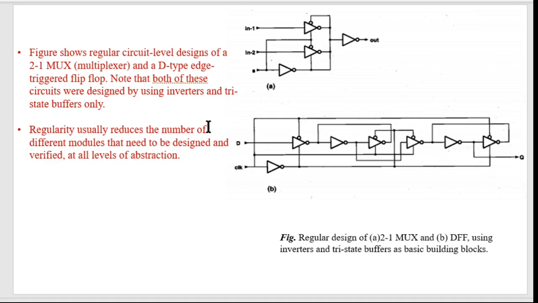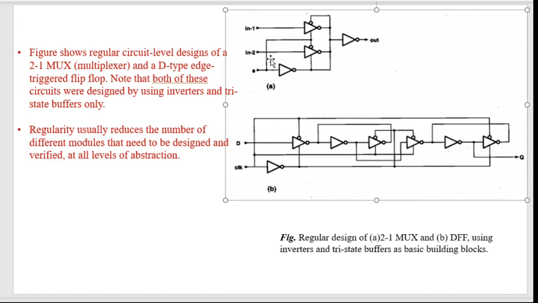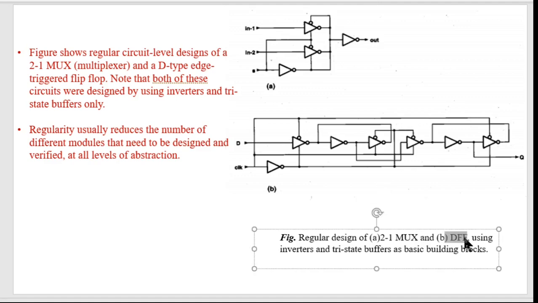So for example, don't worry about the functioning. Let's say this figure A is a 2 cross 1 box, this is one multiplexer. Suppose if A is 0, input 1 will pass to output, and if A is 1, then input 2 will pass to output. So this is a simple 2:1 multiplexer, and this B is a D flip flop. This is using inverters and tri-state buffers as basic building blocks.